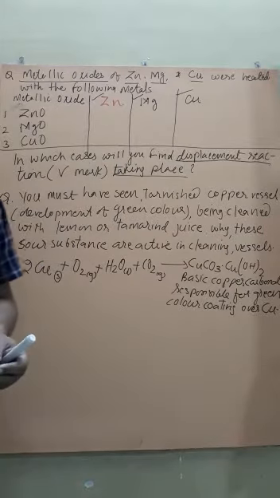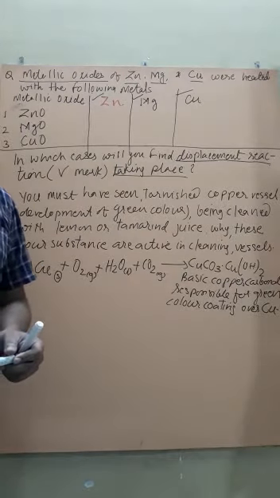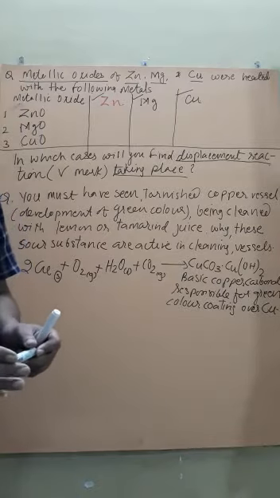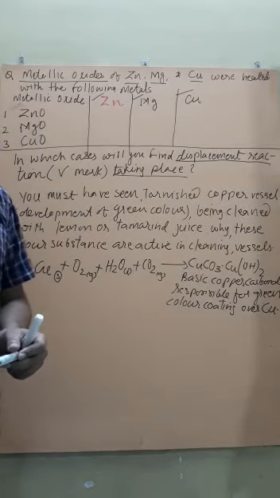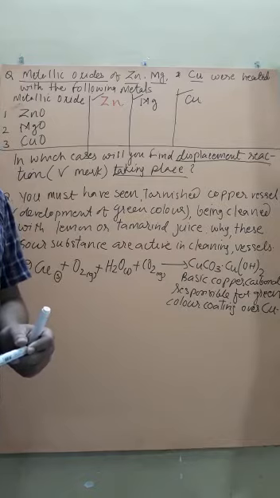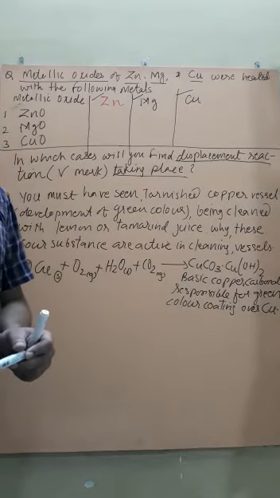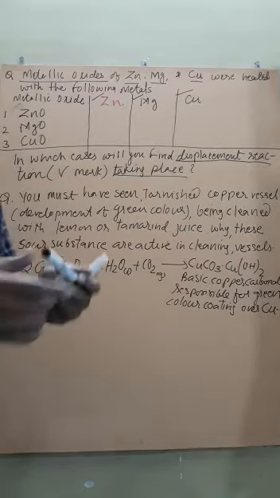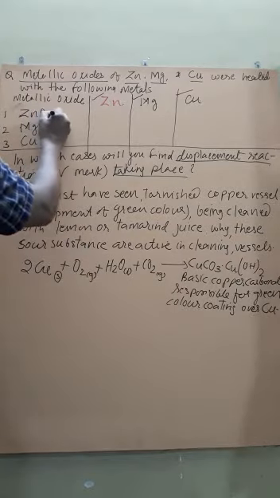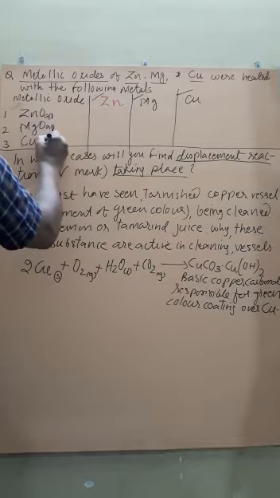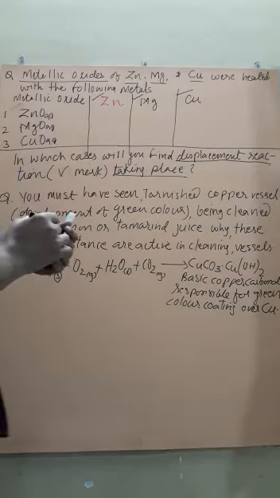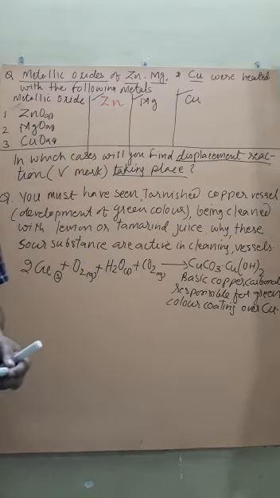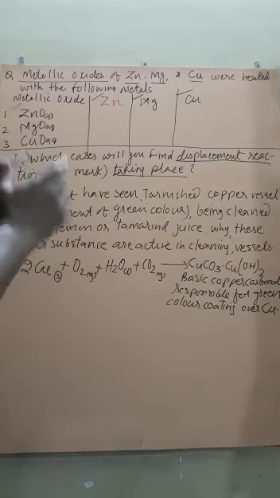So student, what is a displacement reaction? The reaction in which a more reactive metal displaces a less reactive metal from the metallic salt solution, that is, the aqueous solution. Such a reaction is called a displacement reaction.